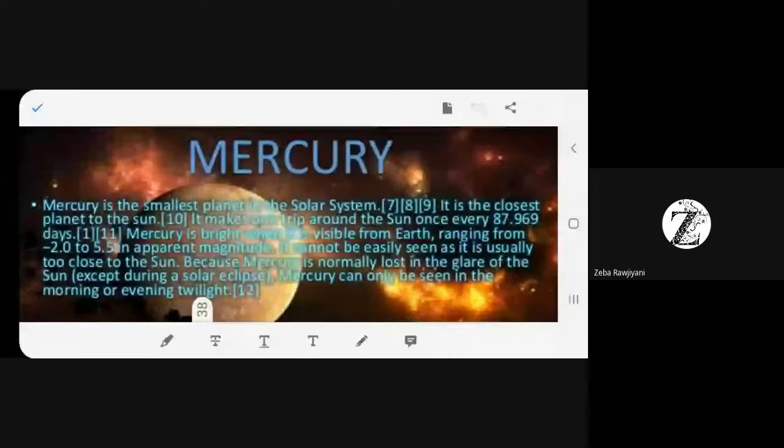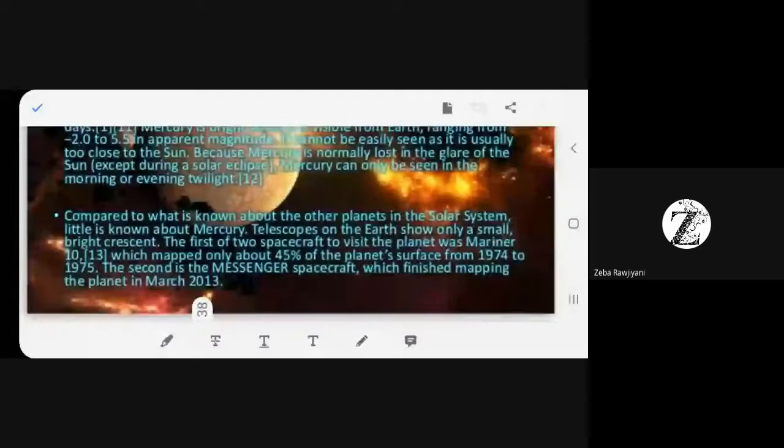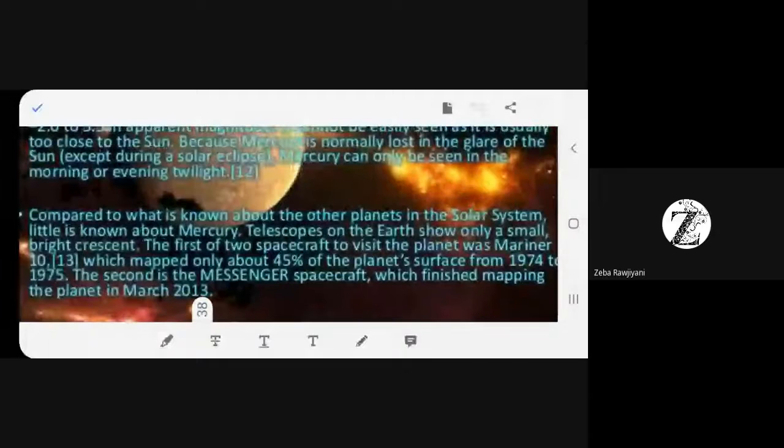At that time, you can see Mercury as a dark spot on the sun. So you can see Mercury when the sun becomes dark. Otherwise it is only observable during early morning and late evening. Okay. This much is understandable, whatever you read out right now? So you have learned something extra regarding Mercury, right?